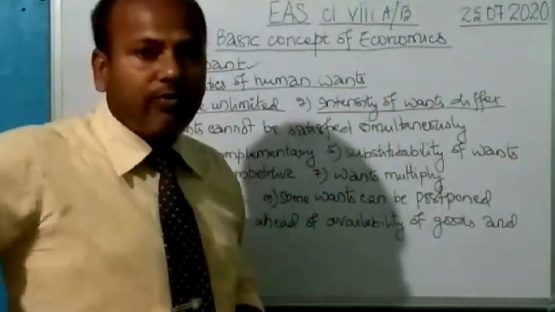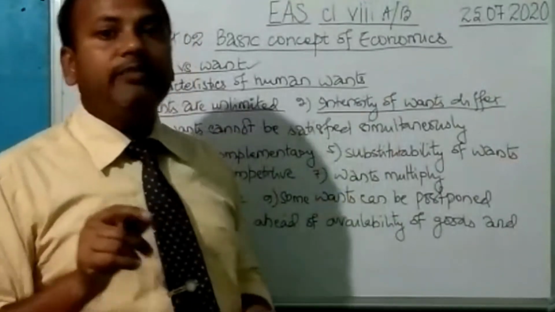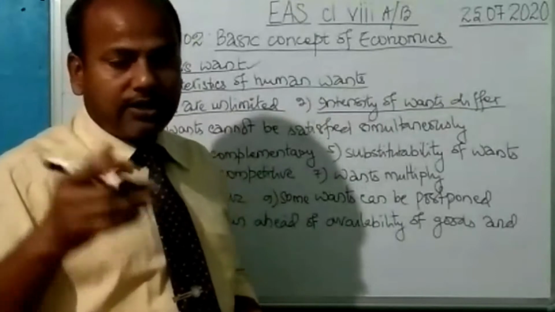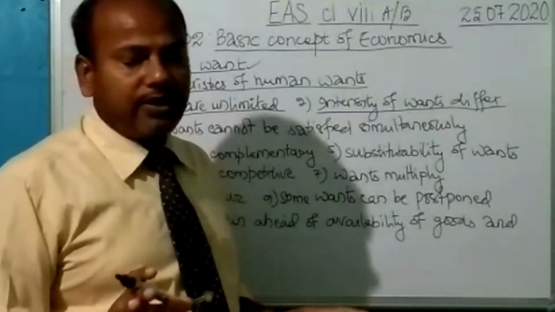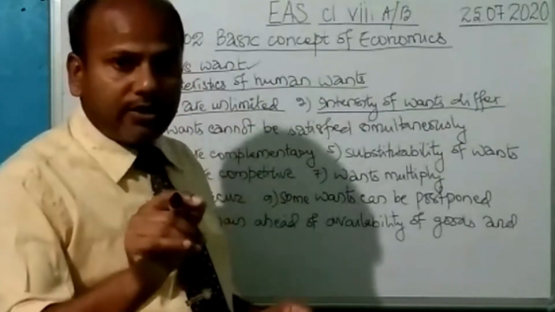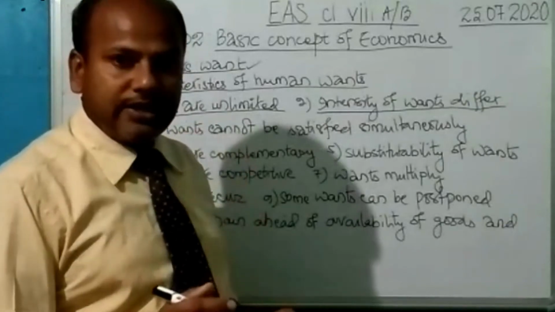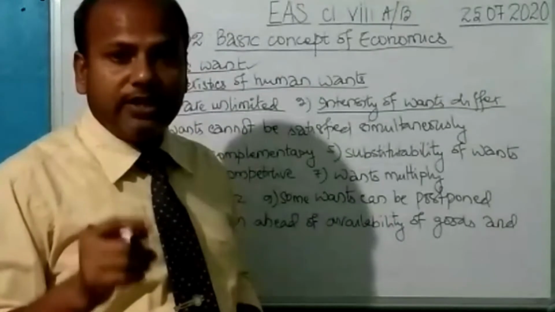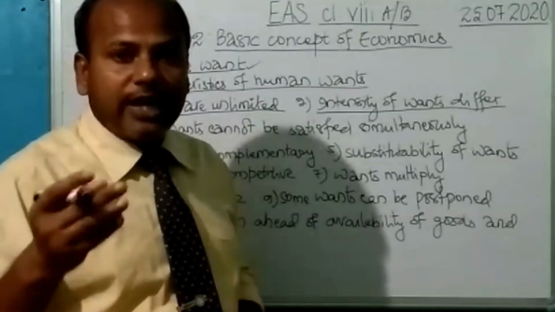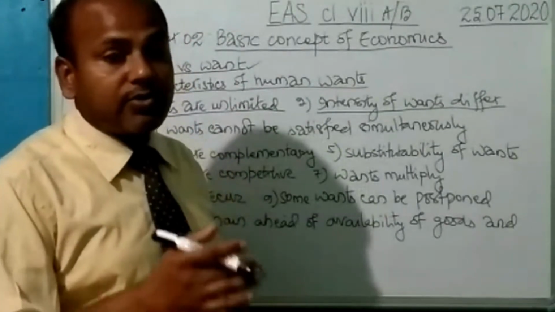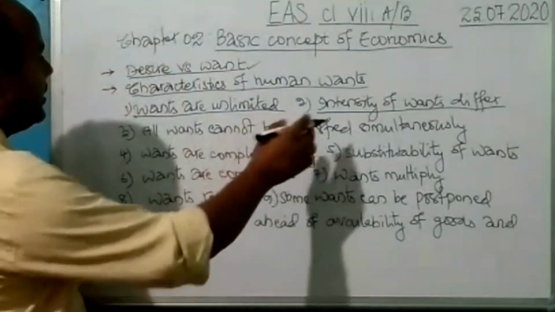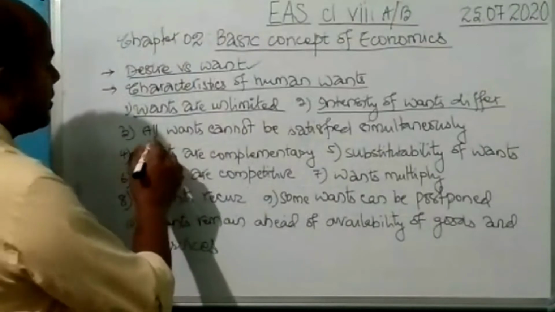Then maybe the apple, then roaming around, which is not as important. Some wants are very urgent, very much needed, whereas some wants are not as important as others. So the intensity of the want differs. That is the second characteristic of human wants.